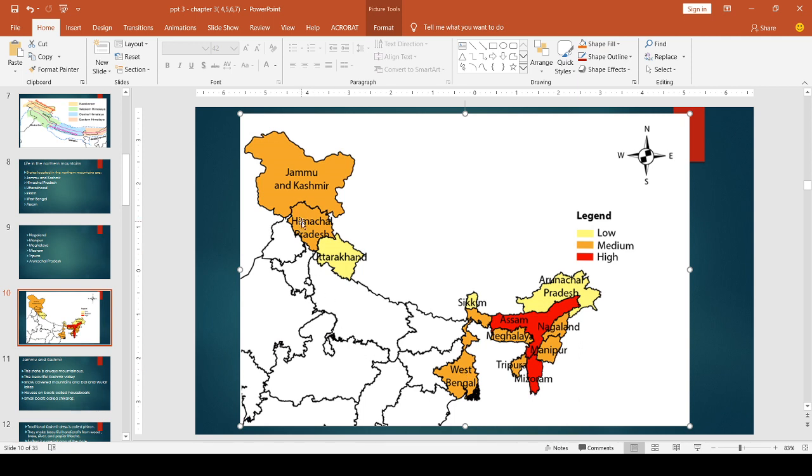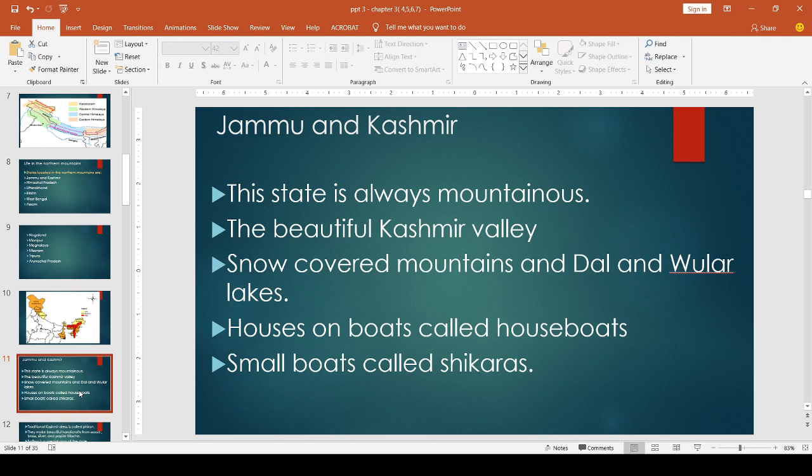Today we can learn these first two states, Jammu and Kashmir and Himachal Pradesh. We can see the life of the people, what dress pattern. So first is Jammu and Kashmir. This state is always mountainous. We all know that the northern mountain is covered in this state, and in this state there are two capitals. Srinagar is the summer capital and Jammu the winter capital of the state. Do you know why this state has two capitals?